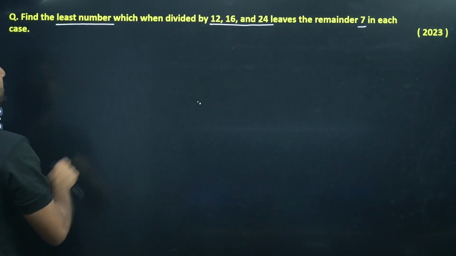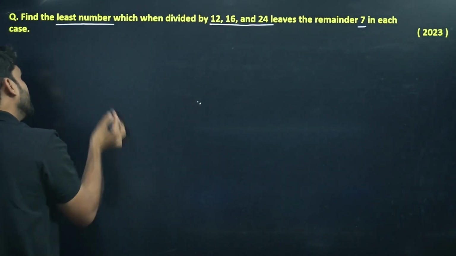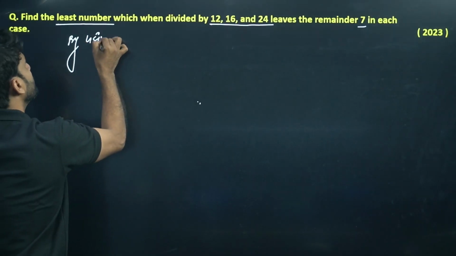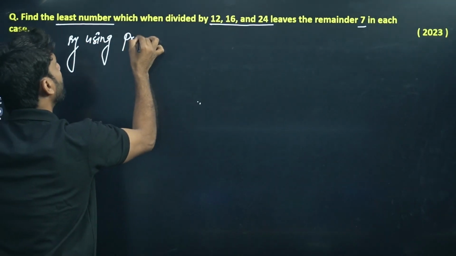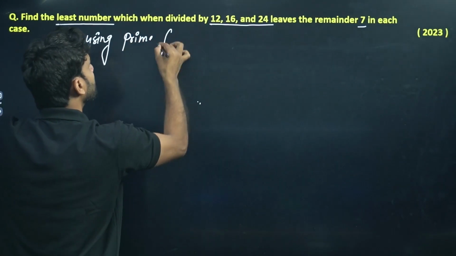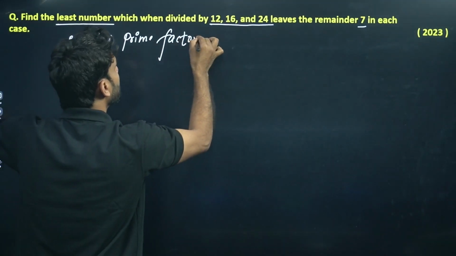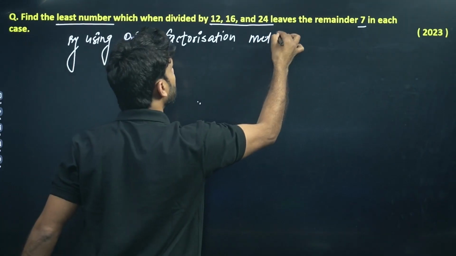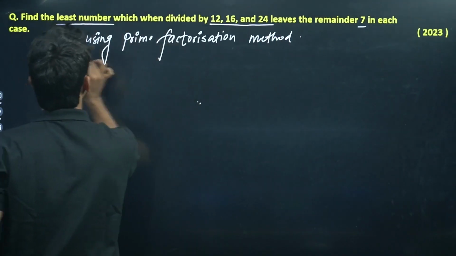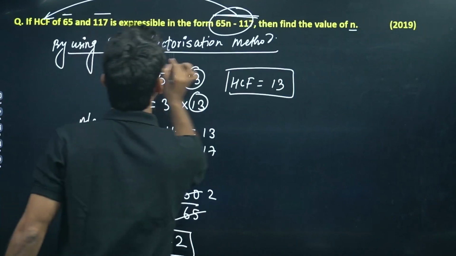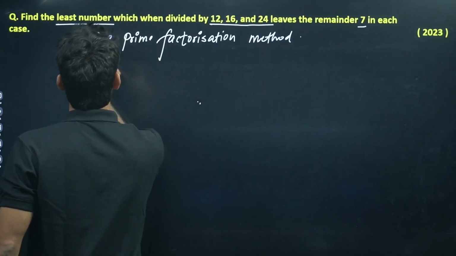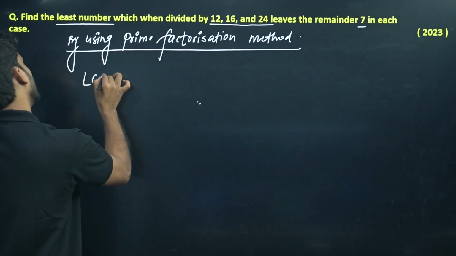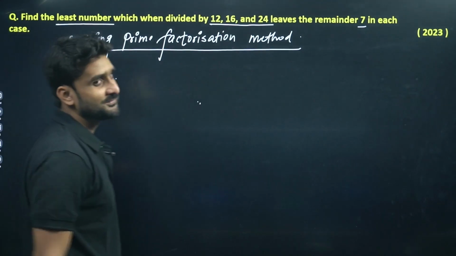So what we have to do here is find out the LCM by using the prime factorization method. We are finding LCM here.